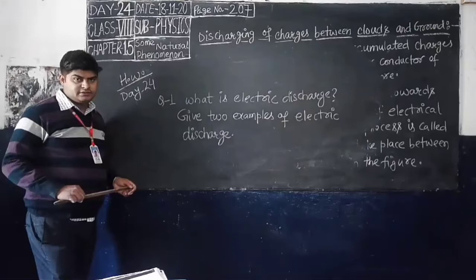Point 1: as the magnitude of the accumulated charges becomes very large, the air, which is normally a poor conductor of electricity, is not able to resist their flow anymore. That means when the cloud carries more charge, the air, being a poor conductor, is not able to resist the flow of charges to the ground.